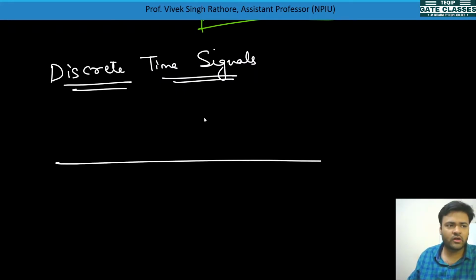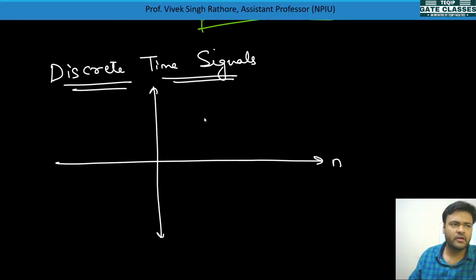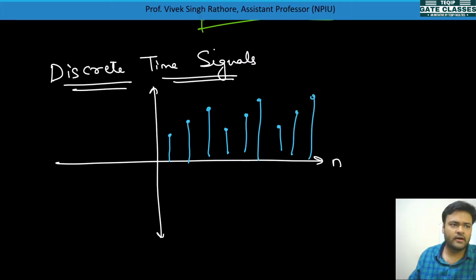So let's talk about discrete time signals. In discrete time signals, we talk about the number of samples. Let's say the horizontal axis is n and the vertical axis is amplitude. Let's take some samples: 1, 2 and 3. Again, if you find the same set of samples after a certain amount of time, you see these 3 samples are repeated.